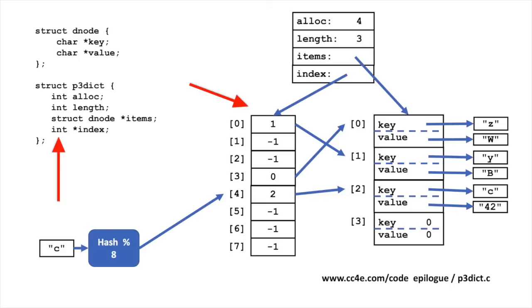Now the key thing is the index is an array of integers, and what's stored in each integer, as you can see with these arrows, is simply the index that the key value pair lives in the items. So again, this is two simultaneous data structures. The index is a hash. Items is a list. And index points to the offset within the list.